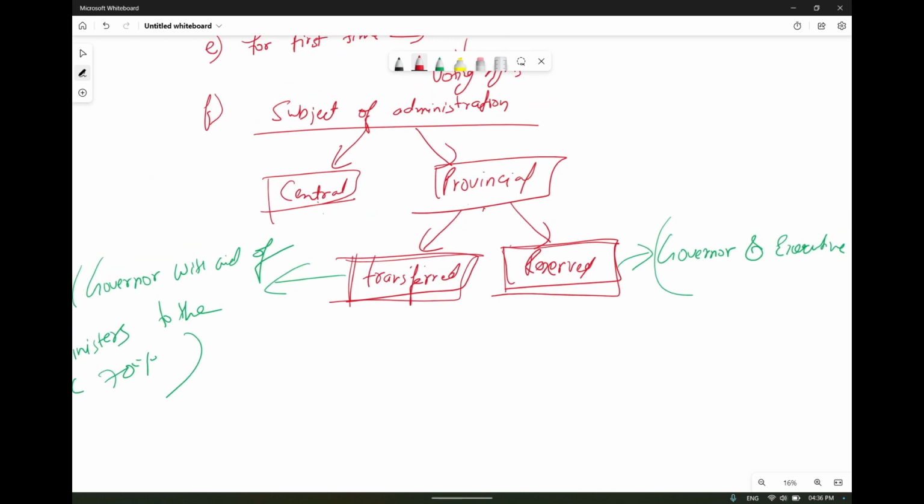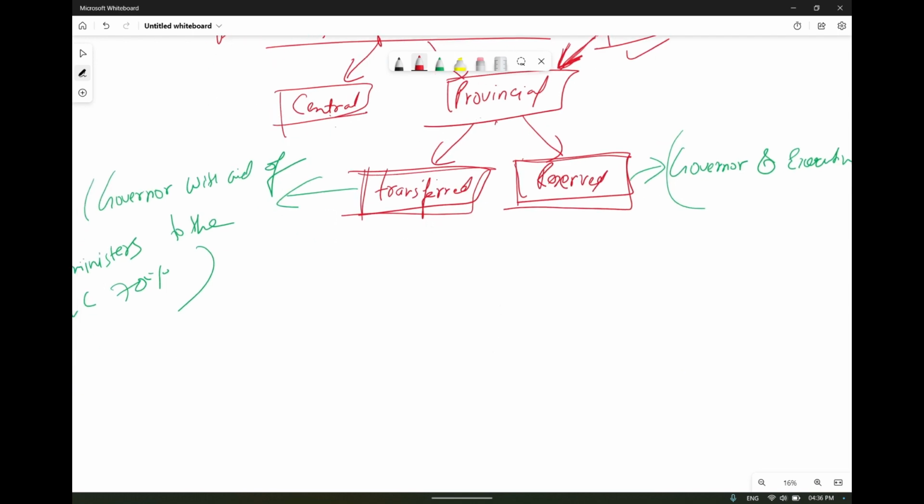Earlier, the center used to pay the financial cost to run the administration. Now the provinces are allowed to collect the revenues from the state, and from those revenues only they are allowed to run their administration. Okay, so the provincial budget was separated from the central budget.